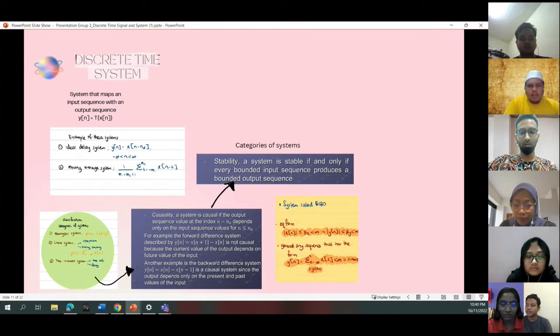A system is causal if the output sequence value at index n minus n naught depends only on the input sequence values for n less than or equal to n naught. For example, the forward difference system described by y[n] equal to x[n plus 1] minus x[n] is not causal because the current value of the output depends on a future value of the input. Another example is the backward difference system. y[n] equal to x[n minus 1] is a causal system since the output depends only on the present and past values of the input.